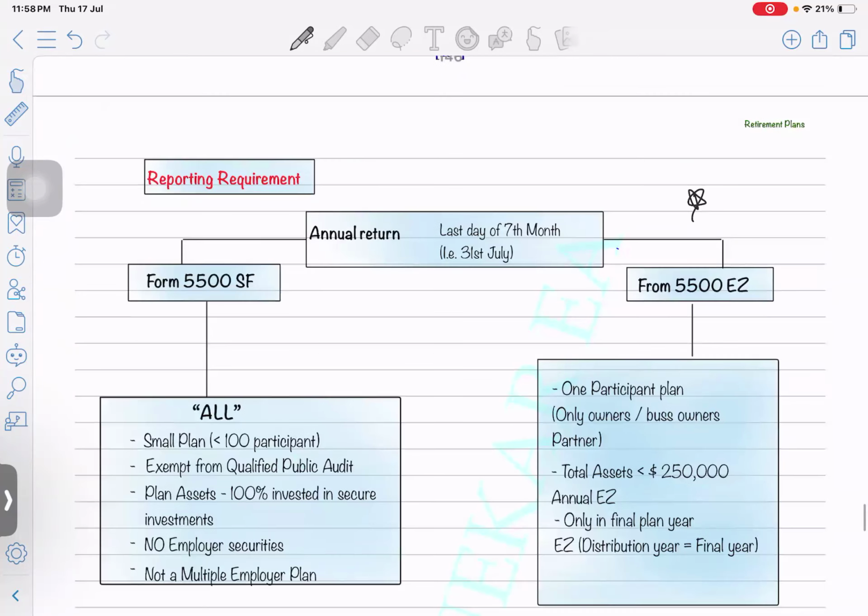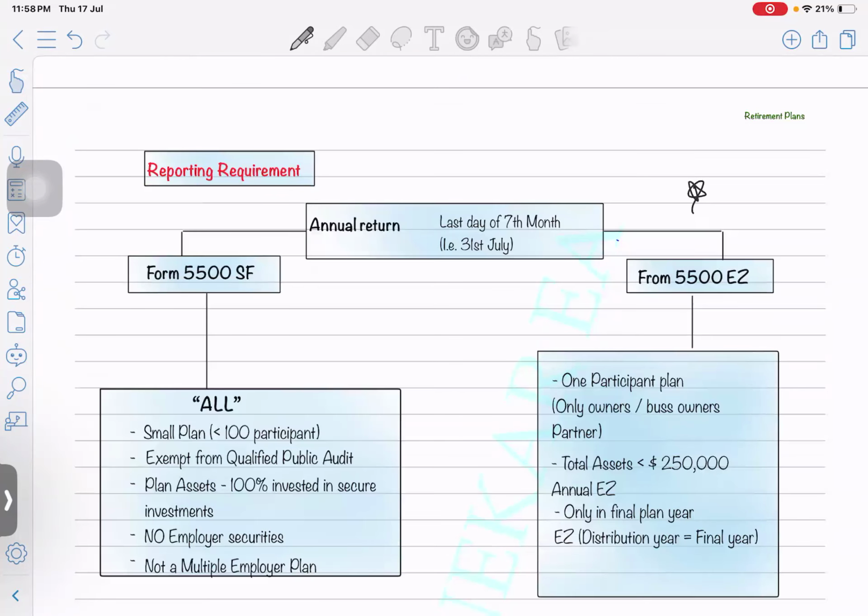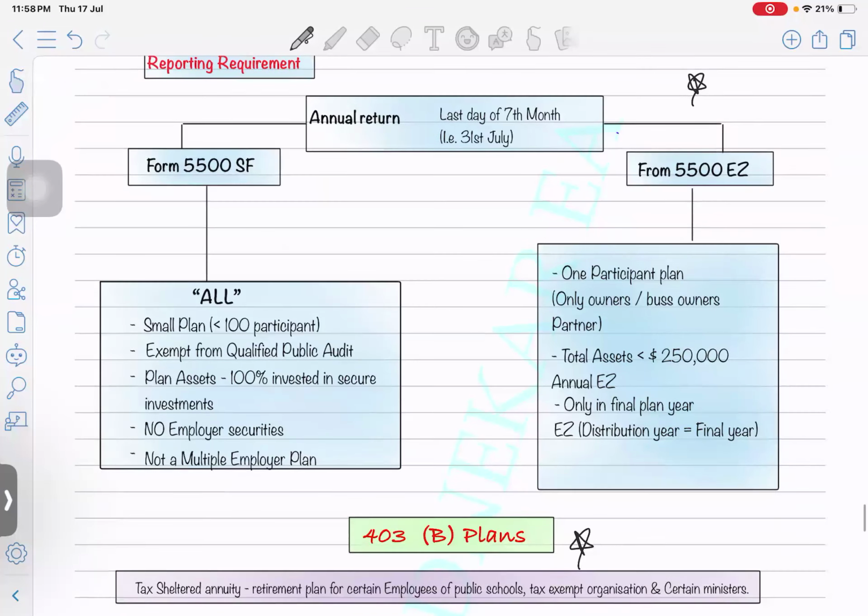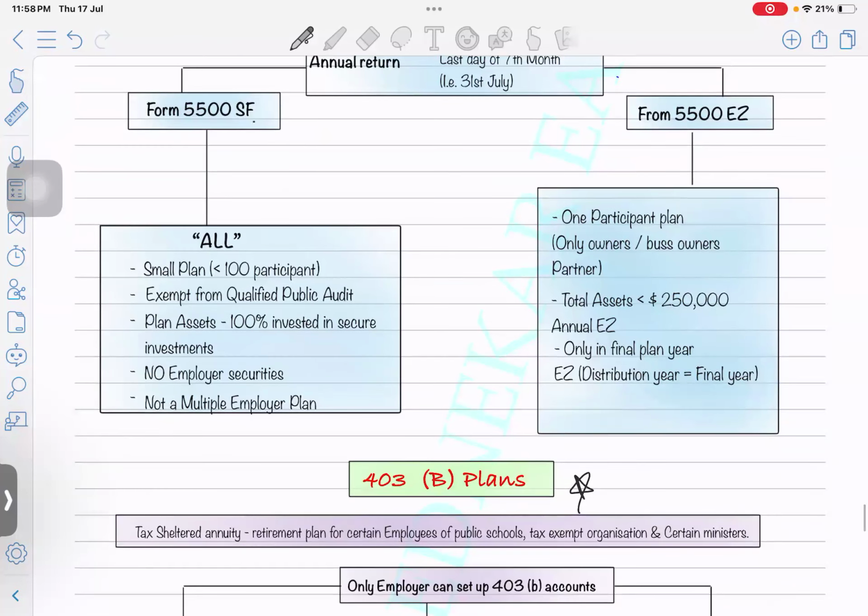Okay. Next is reporting requirements. This is important. There will always be some questions on the form numbers. The annual return needs to be filed by the last day of the seventh month, that is 31st July. You have to file two different types of form. Let's see what these forms are. Form 5500-SF is mainly used by small plan holders. Small plan holders means those who have less than 100 participants.